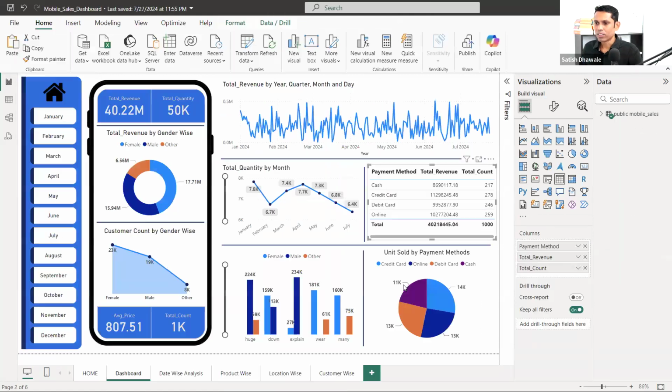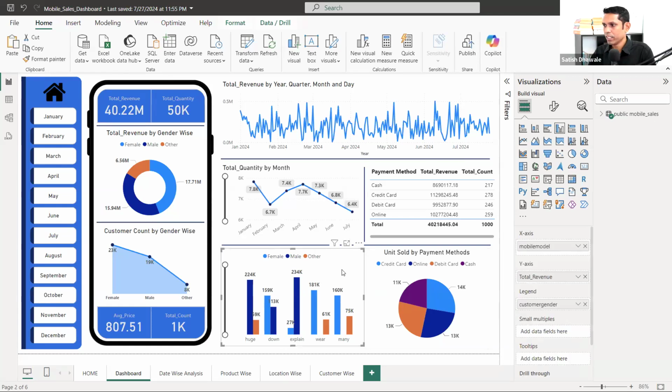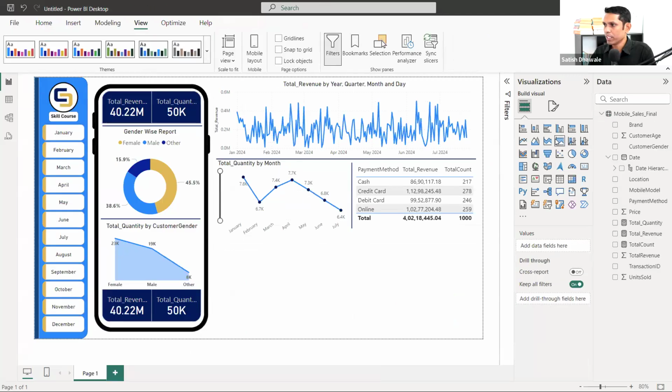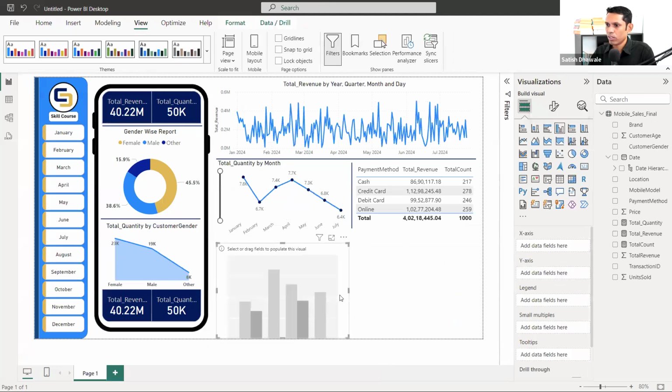Now the next chart, again a column chart, units sold and payment methods. This is customer gender, total revenue and mobile model. So mobile model wise, I would like to display the gender reports. So I'm going to add a column chart.